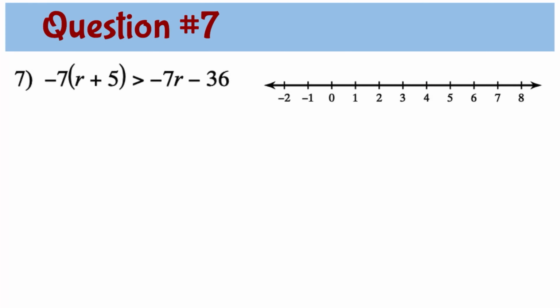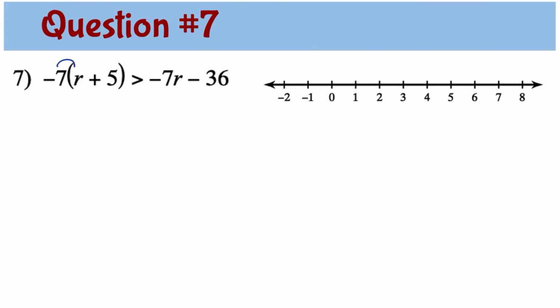Question number 7. Negative 7 times the quantity r plus 5 greater than negative 7r minus 36. First, let's simplify the left side by using the distributive property. Negative 7 times r is negative 7r. Negative 7 times 5, we have negative 35. Greater than negative 7r minus 36.